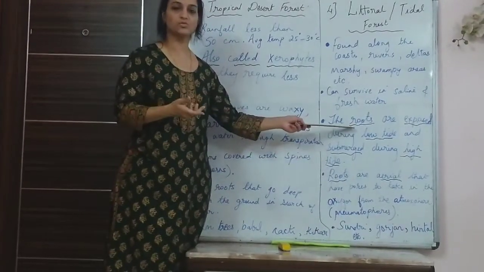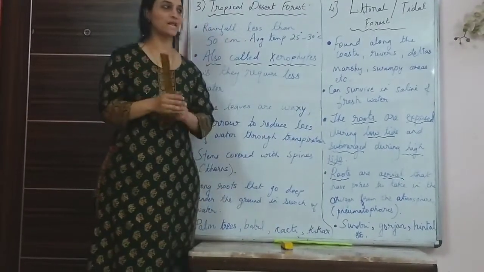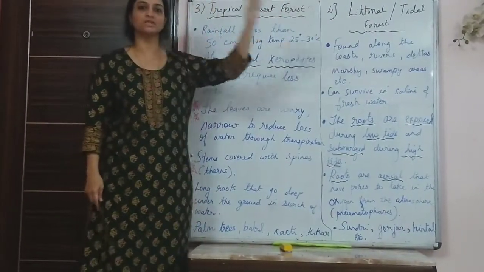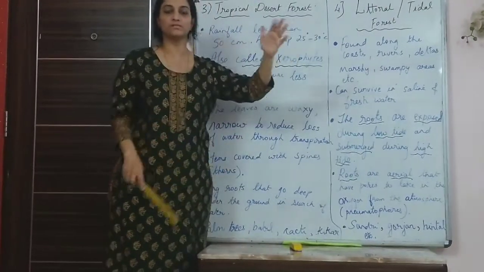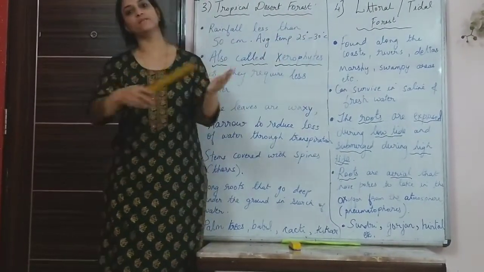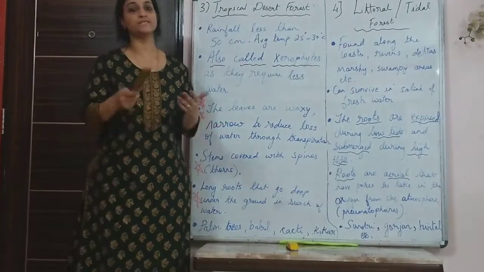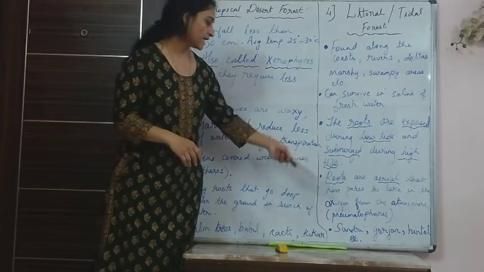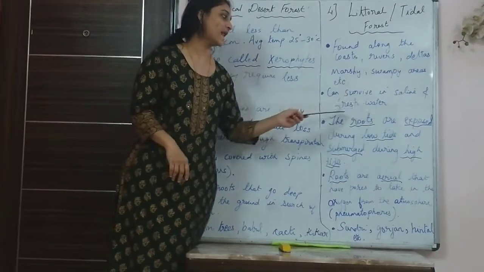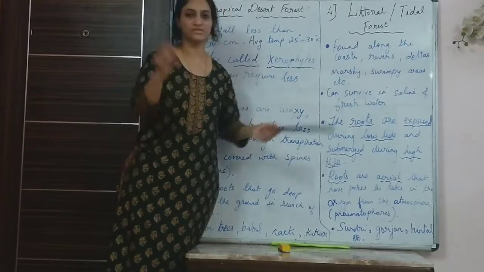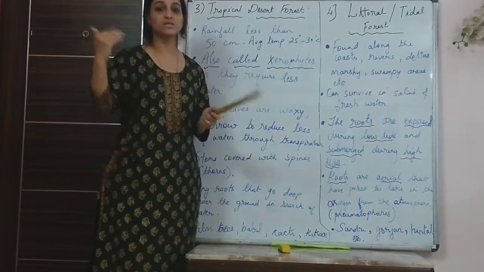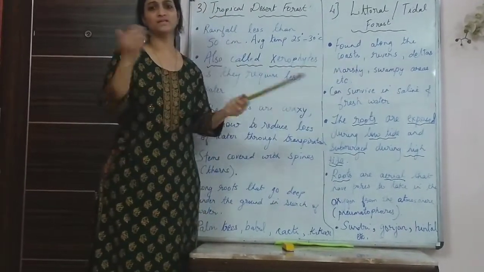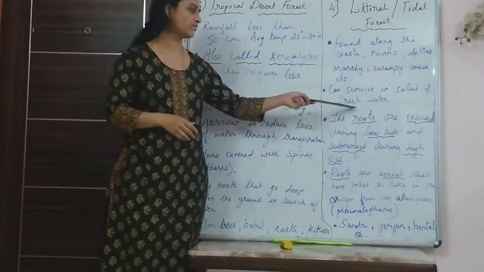Also, these roots are submerged during high tide, because like I said, they are found along the coast or deltas. Whenever there is flooding, the roots get submerged, covered with the tidal water, and sometimes when there is low tide, they are exposed. That is the time when they take oxygen from the air. Then next, like I said, they can survive in saline and fresh water. Saline because of the tidal water entering near the sea coast, and fresh water means the rivers, like the deltas, where they can also survive.